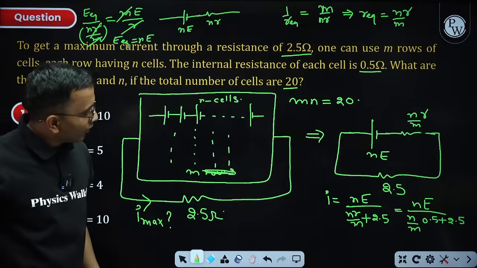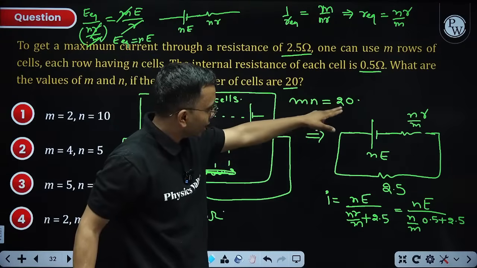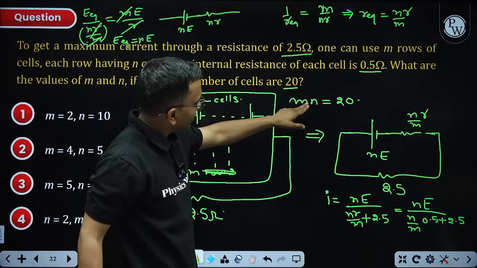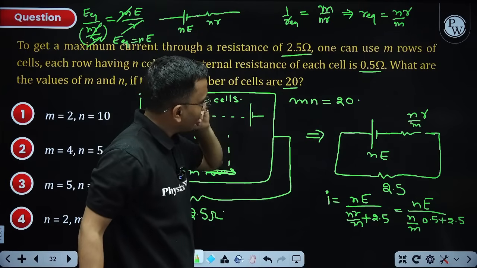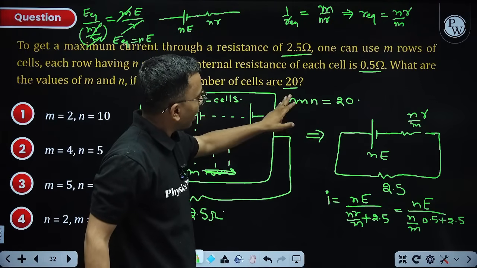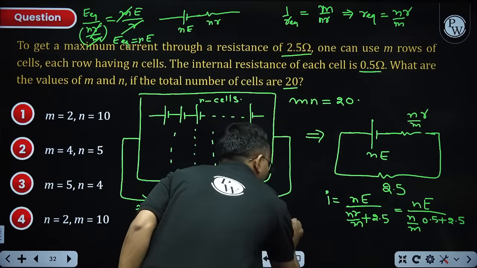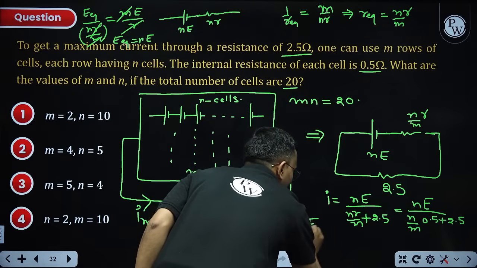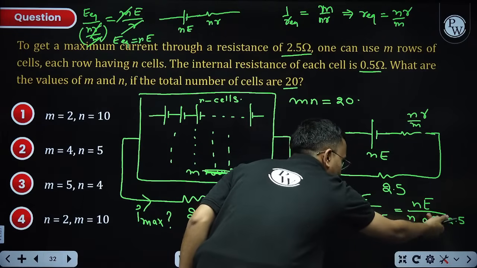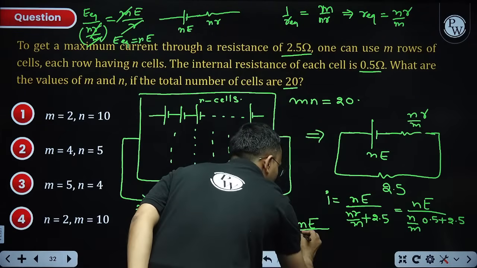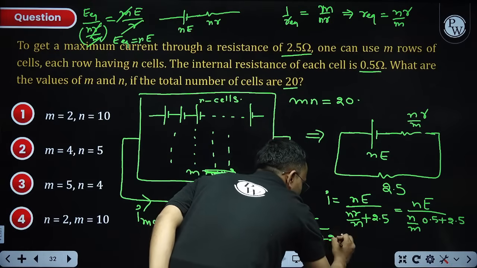Now N into M we know that is 20. I can write N as 20 by M, or M is 20 by N. So M is 20 by N. So I will become NE divided by, so this will become 20 divided by N, 0.5 is 1 by 2, so this will become N square by 40 plus 2.5.